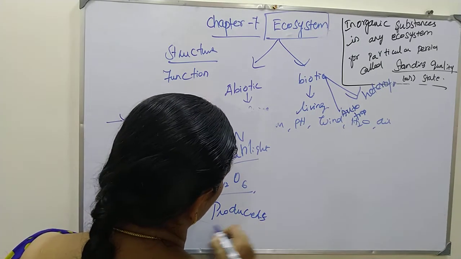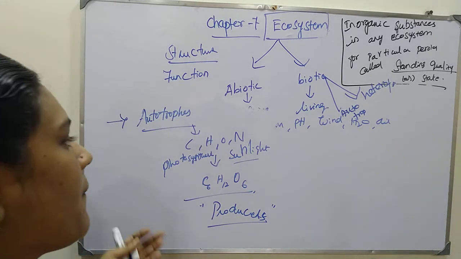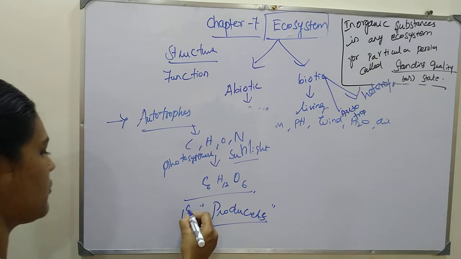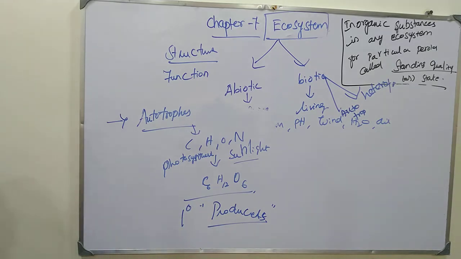It is called producers, and also you can say it as primary producers. Primary producers are producers. You can say it like this. So this is about your producers.